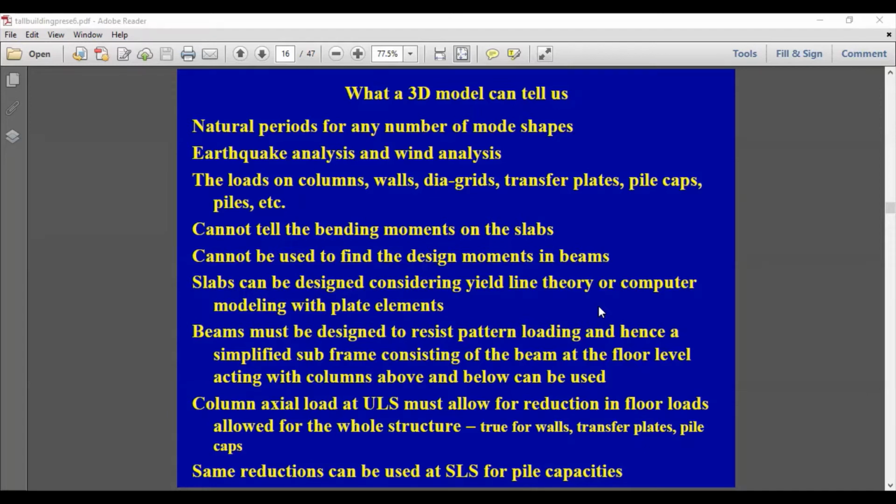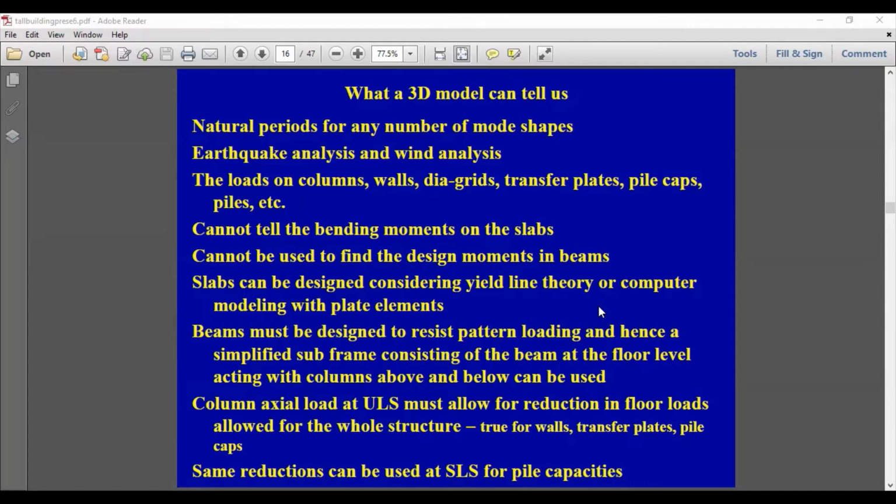in the 3D model. But what you can't find from a 3D model is the bending moment in slabs. Generally, you can't find it on a 3D model unless you have specifically done something special to find it. And generally we don't use the 3D model to find the bending moment on beams. The reason is in the 3D model, we don't represent the pattern loading.